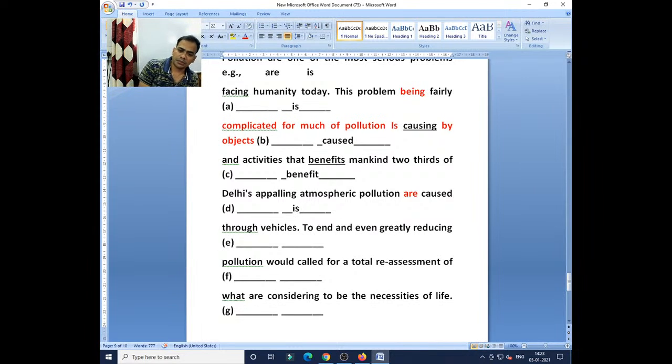That benefit mankind, 2/3 of Delhi's appalling atmospheric pollution is caused through vehicles to end and even greatly reducing pollution to end. You see, 2 plus infinity, to end and even greatly reducing pollution. Yes, where is the mistake?